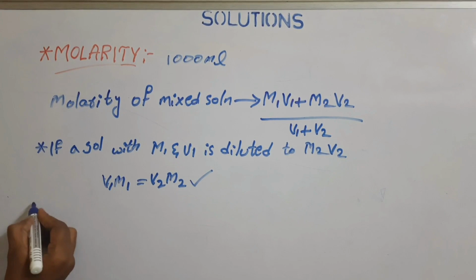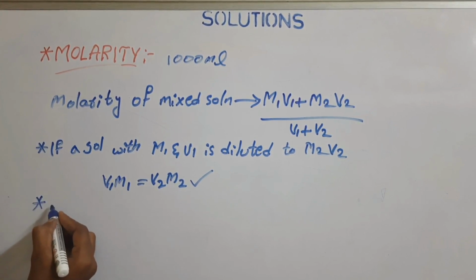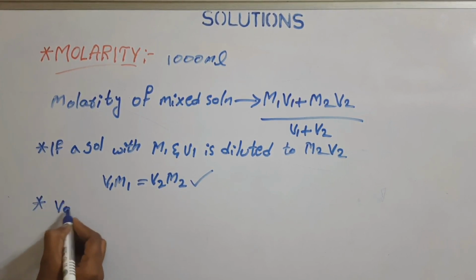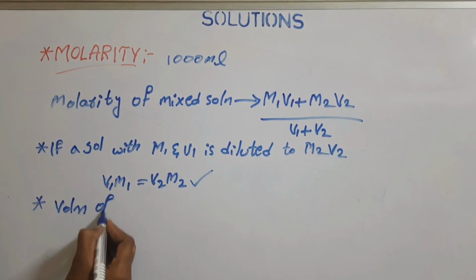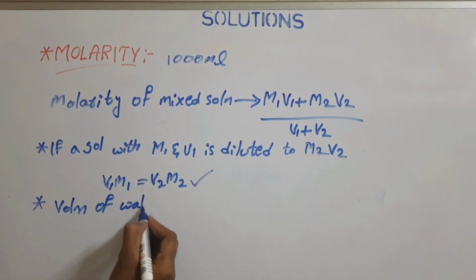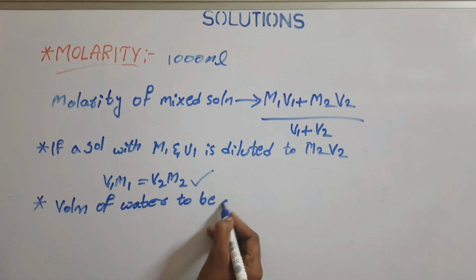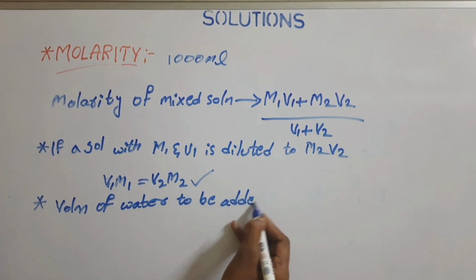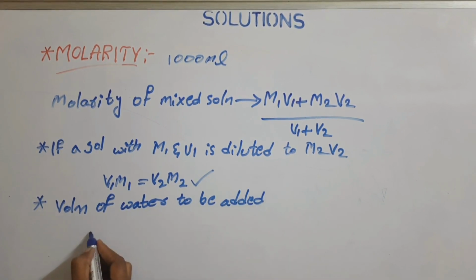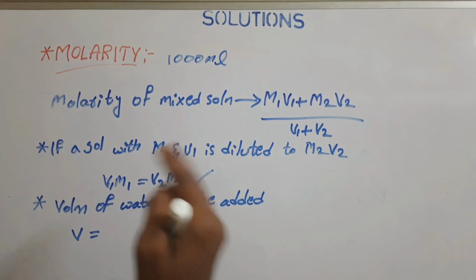In the same way, if we look at the other important concept, the volume of water to be added. So what does it mean? We need to add some water to dilute a solution.